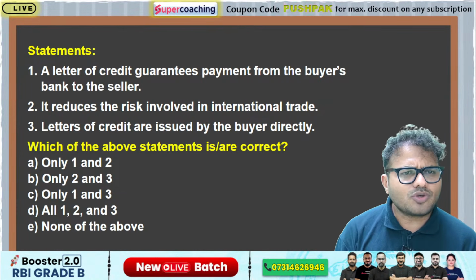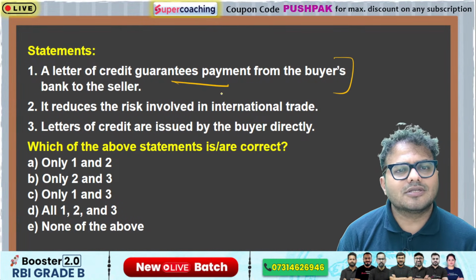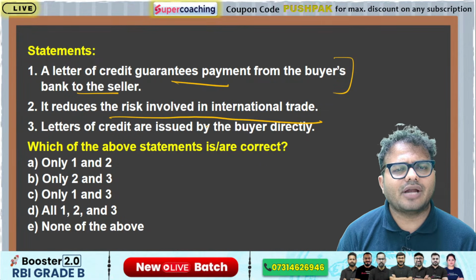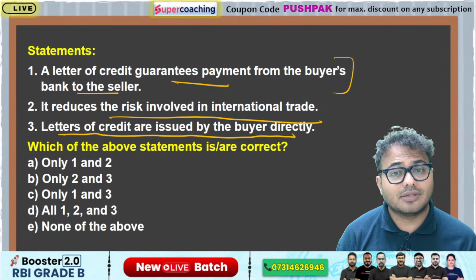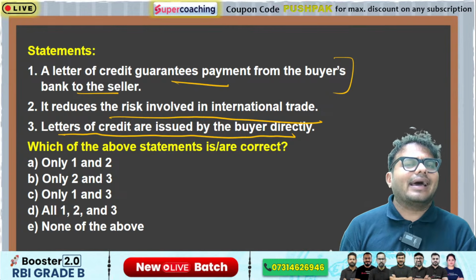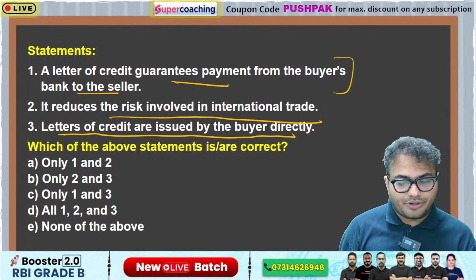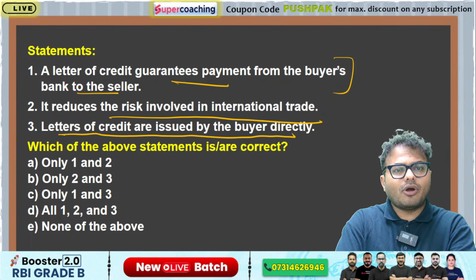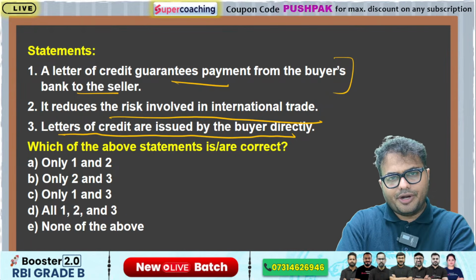Next question. A letter of credit guarantees payment from the buyer's bank to the seller. It reduces the risk involved in international trade. The letters of credit are issued by the buyers directly. Letter of credit, this concept is like a bank guarantee concept. The very famous fraud of our country, the Nirav Modi fraud, depended on this letter of credit only. So there are three statements regarding letter of credit.